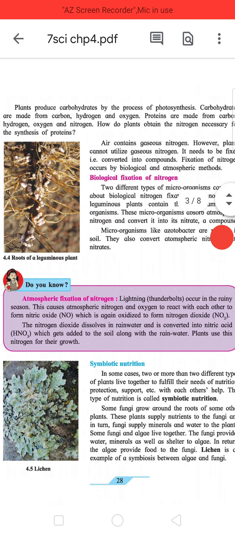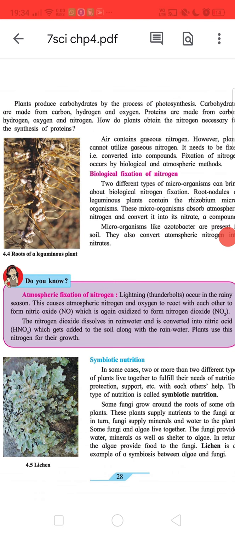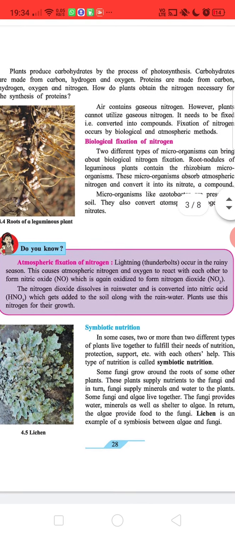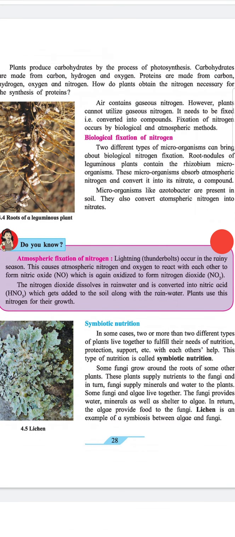Do you know? Atmospheric fixation of nitrogen. Lightning (thunderbolts) occur in the rainy season. This causes atmospheric nitrogen and oxygen to react with each other to form nitric oxide, which is again oxidized to form nitrogen dioxide. The nitrogen dioxide dissolves in rainwater and is converted into nitric acid (HNO3), which gets added to the soil along with rainwater.